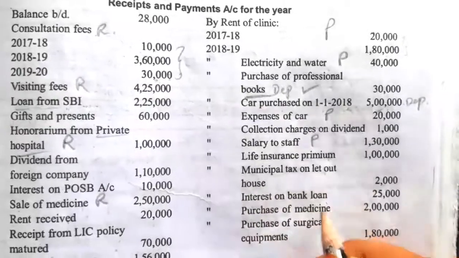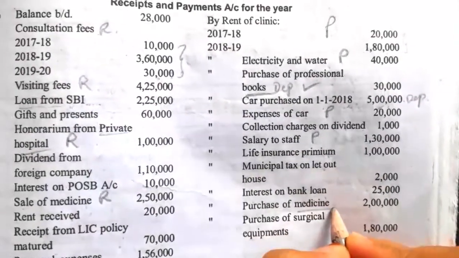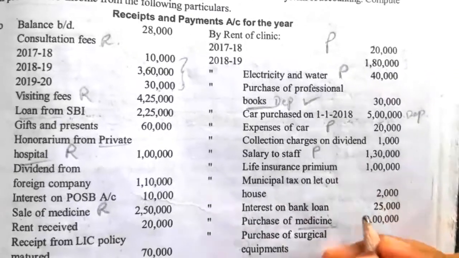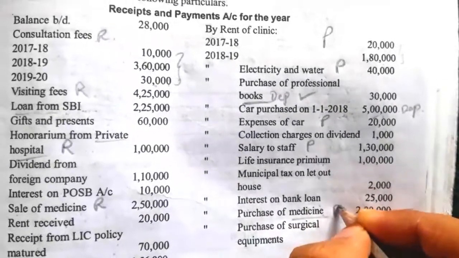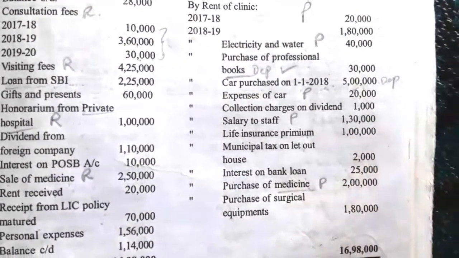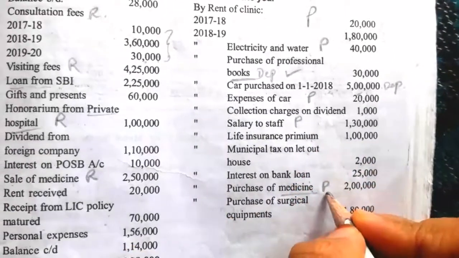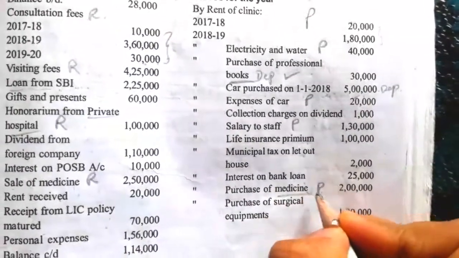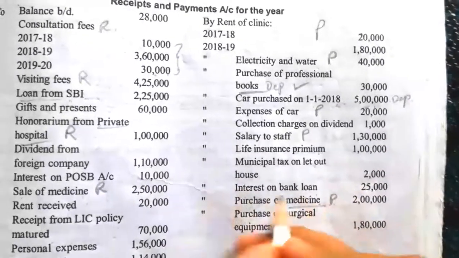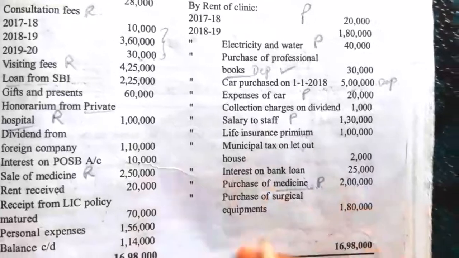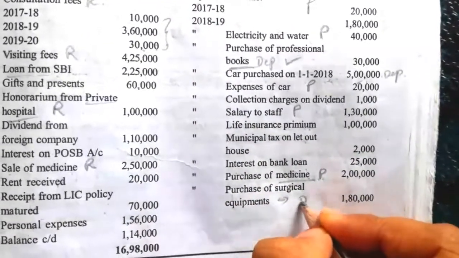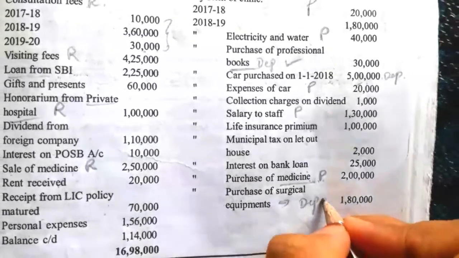Then purchase of medicine. So here the doctor has purchased medicine. For that he made a payment. Purchase of medicine is taken as a revenue item, or a professional payment, meaning every time he has to purchase medicine, so it is considered as professional related medicine. So it is a professional payment. Purchase of medicine is a professional payment or expense. Sale of medicine is taken as a receipt. Then purchase of surgical equipment, relating to surgical equipment we can charge only the depreciation.